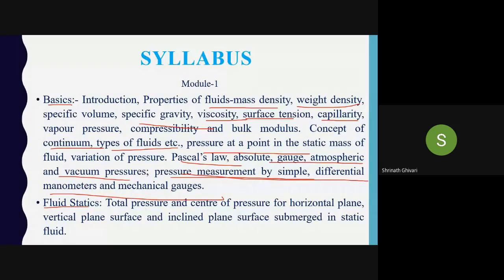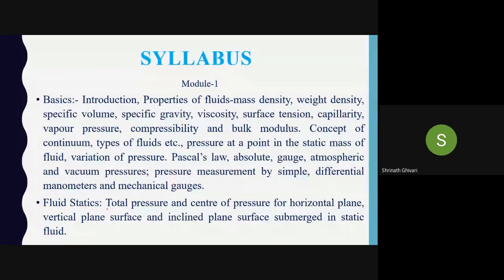The other topic is fluid statics. Fluid statics means we are studying the type of fluid when it is at rest. Total pressure and center of pressure are the two derivations in this, and we are going to study them. So this is the syllabus which we are going to go through in module 1. As I said, in this subject most of the part is derivations and problems. Theory is quite easy. There are simple definitions and derivations you have to practice.